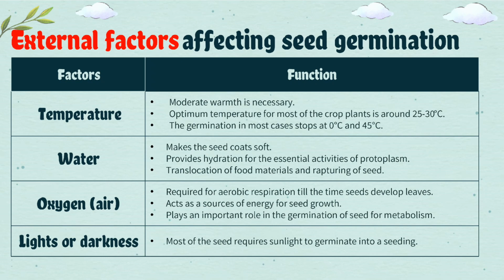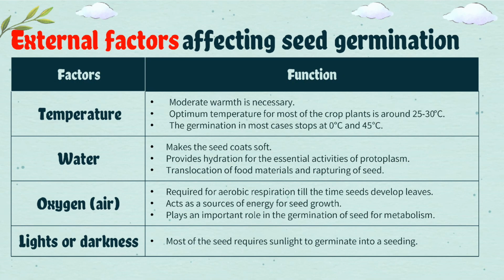The first one is temperature. Moderate warmth is necessary. Optimum temperature for most of the crop plants is around 25 to 30 Celsius. The germination in most cases stops at 10 Celsius and 45 Celsius. Next is water. Water makes the seed coats soft. It also provides hydration for the essential activities of protoplasm. And lastly, it helps translocation of food materials and rupturing of seed.